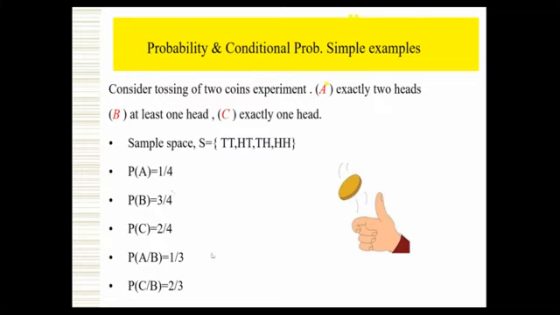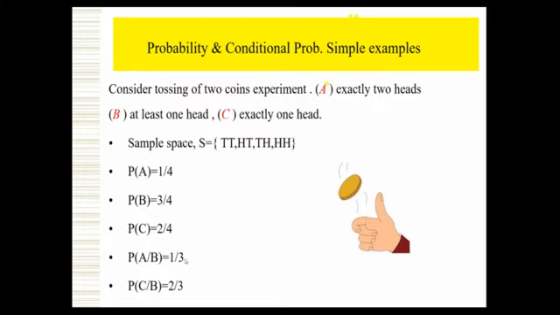Now when you come to the conditional probability, P of A given B, what is A here? Exactly two heads. What is B? At least one head. The problem is like this: given that there is at least one head, what is the probability of getting exactly two heads? The condition is that at least one head should be there. Out of that, we are looking for exactly two heads. So directly, the denominator is the B value. At least one head means 3 sample points: the second, third, and fourth. Out of 3, we are looking for exactly two heads. How many possibilities are there? Only double H.